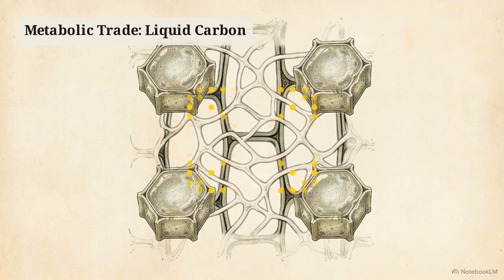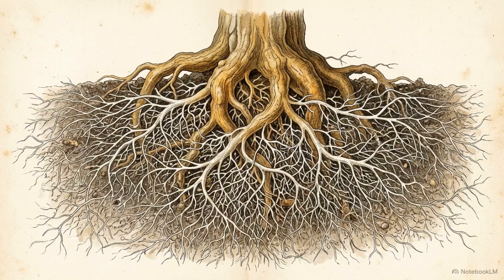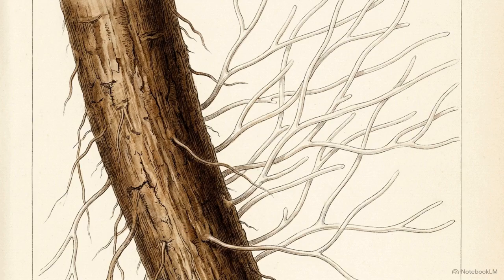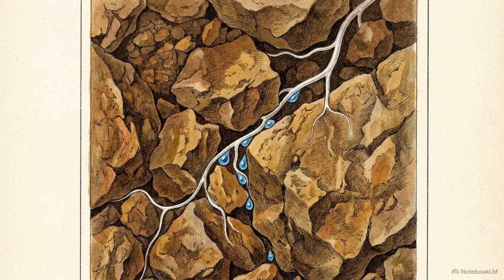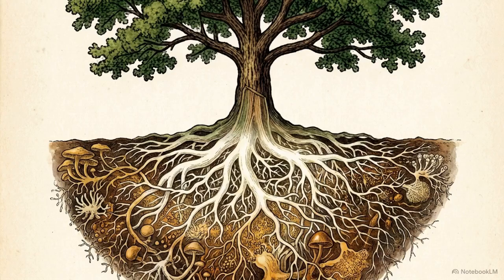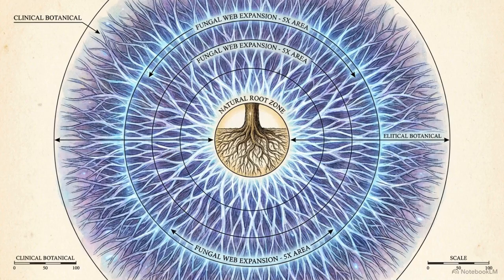Here, the tree packages solar energy into liquid carbon, pumping it directly into the fungus. In return, the outward-reaching fungal threads act as hyper-efficient root extensions. Because they are a fraction of the size of plant roots, they explore tiny soil crevices to extract water and minerals the tree could never reach on its own. This intimate cellular integration provides the tree with a structural foundation to withstand external threats, extending its resource reach far beyond the physical limits of its own roots.